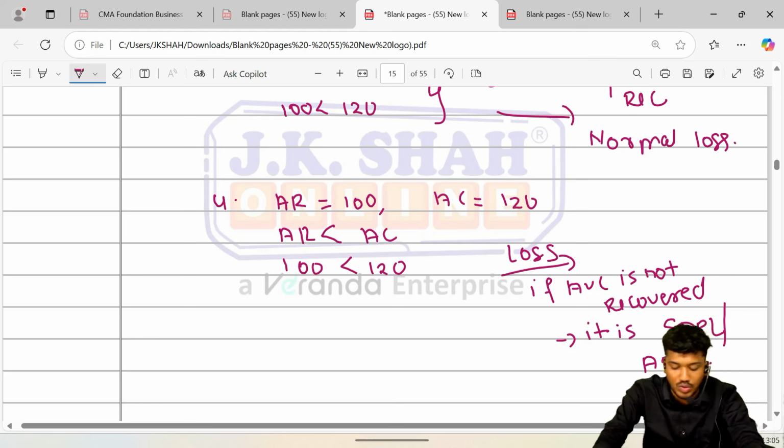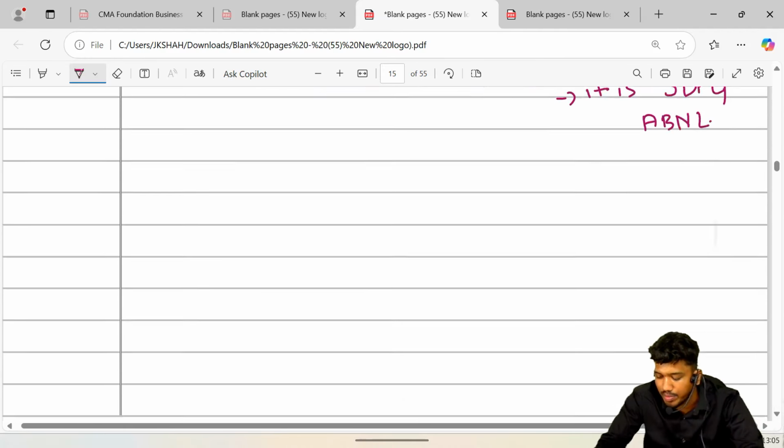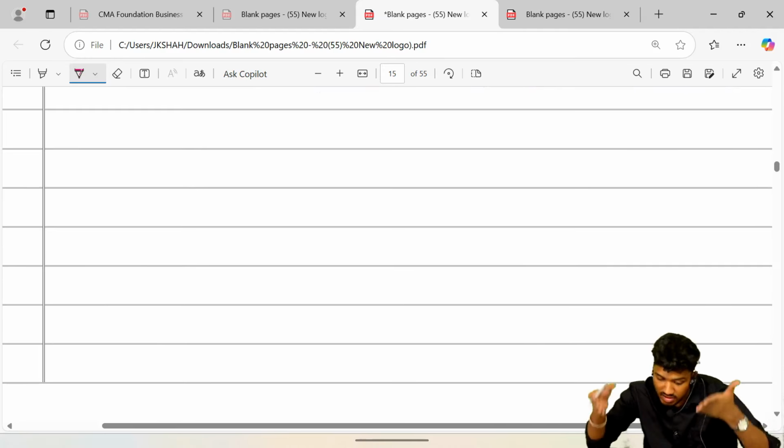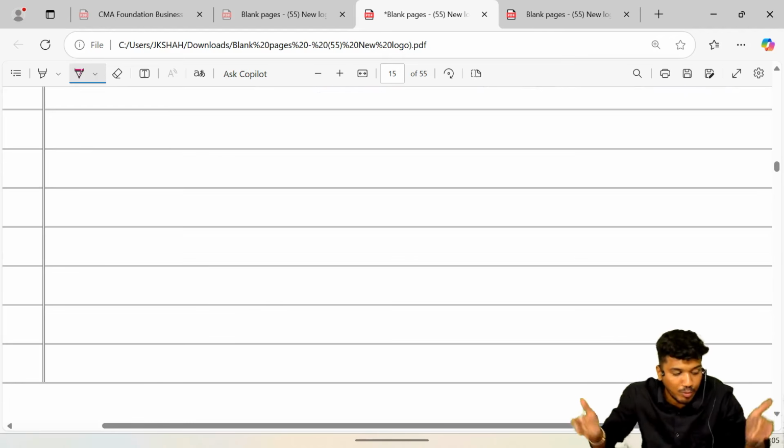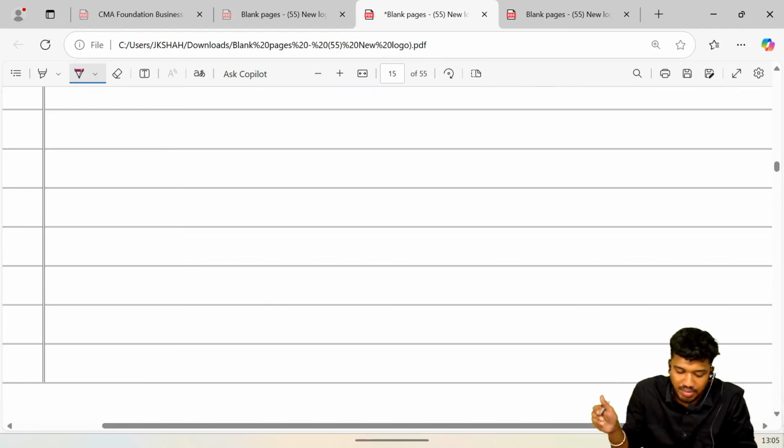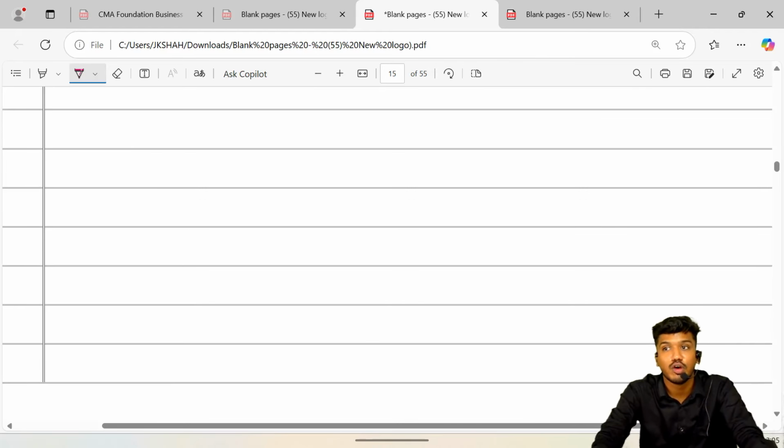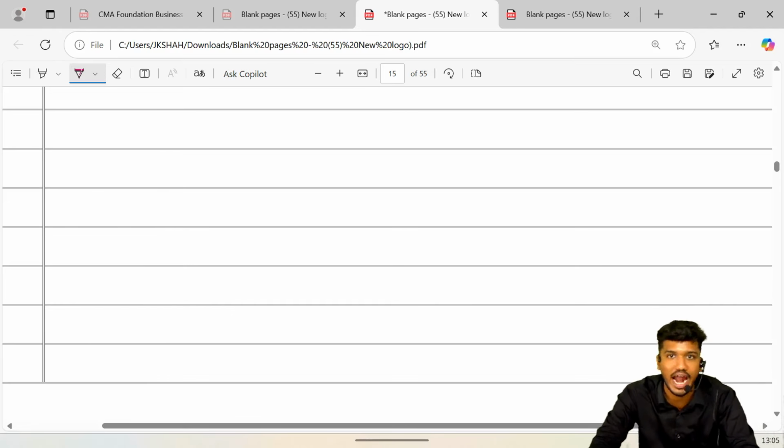So finally concluding, we have completed all our perfect competition, that is 4 scenarios. Now I would like to bring to your notice something which is the main thing, for which we did all this. I hope you have understood there was one feature that is free entry and free exit. Under perfect competition there is free entry and free exit.